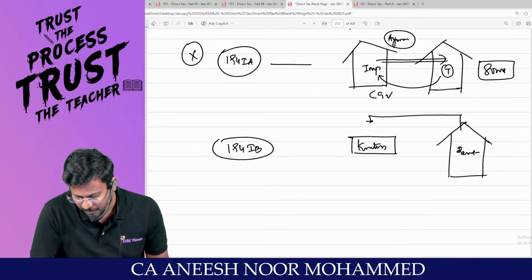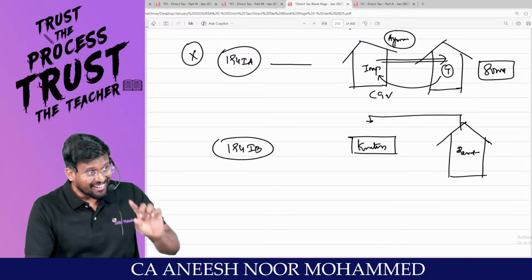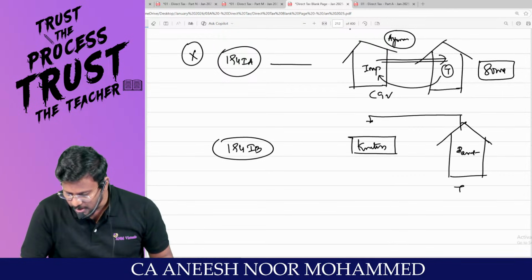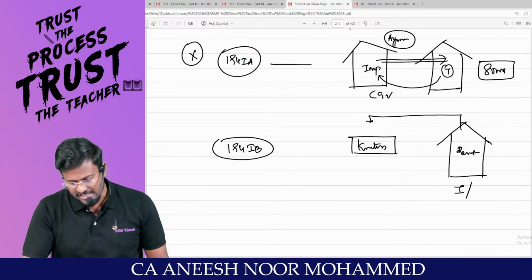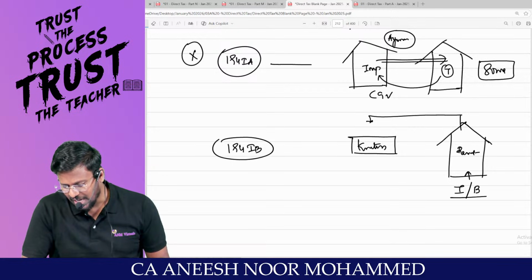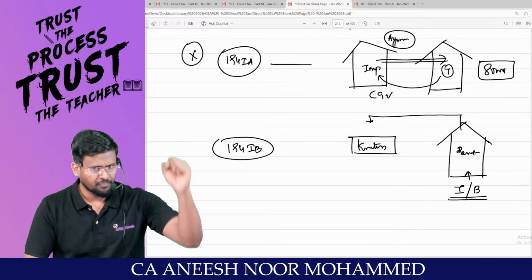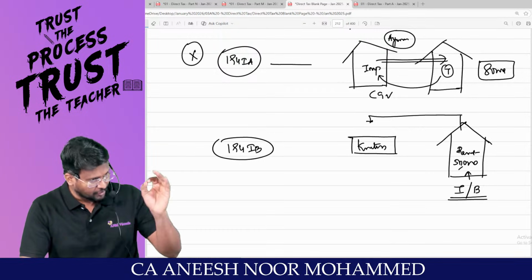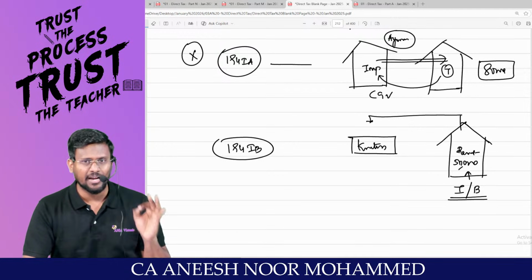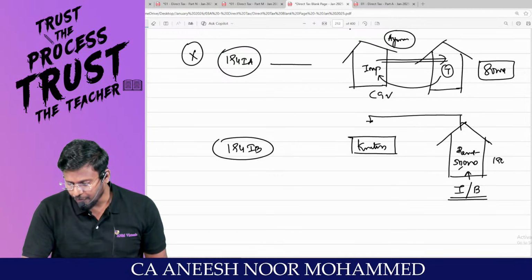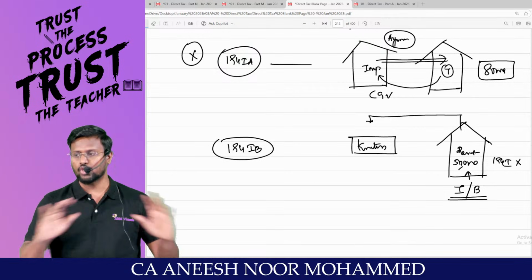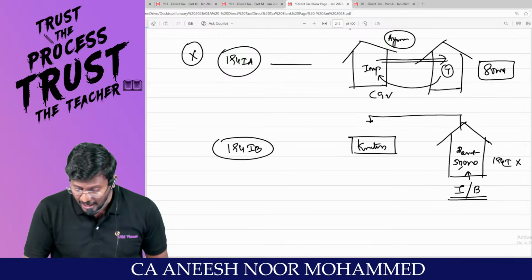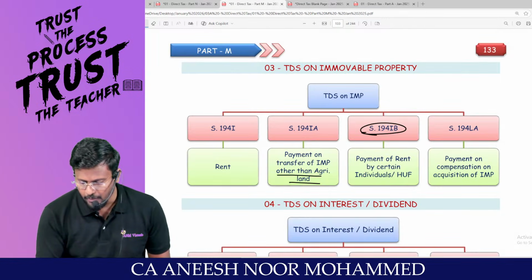This Ayman is an individual? Yes, sir. Ayman is the karta of an HUF. He is the boss. If Ayman pays a rent of 50,000 rupees per month, and for him 194I is not applicable, then the alternative section 194IB will be applicable.